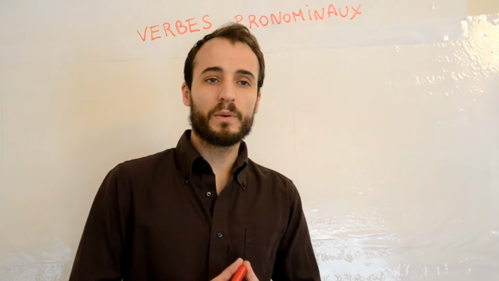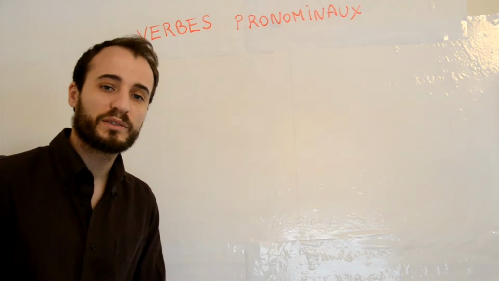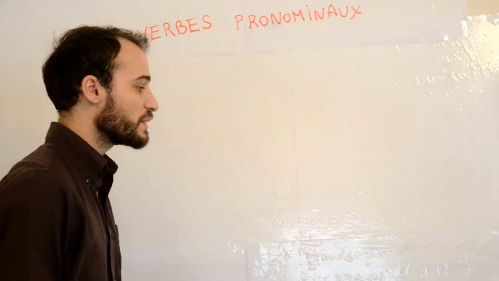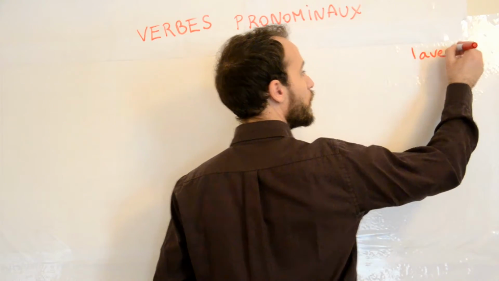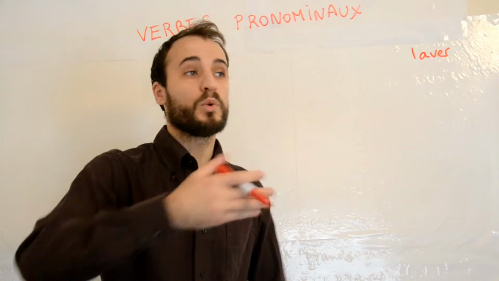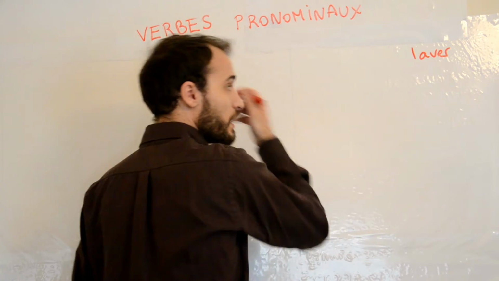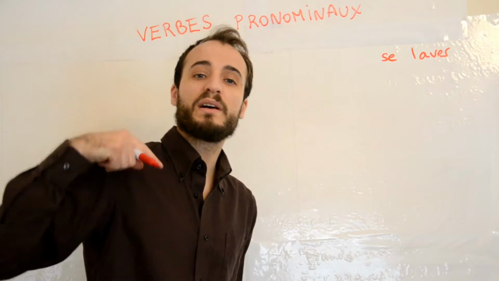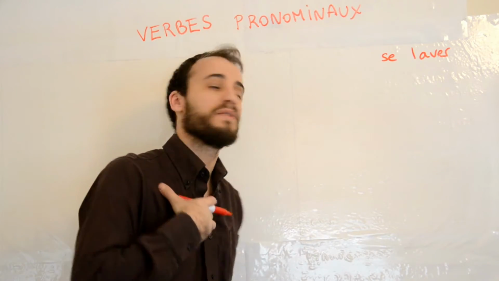So the verbes pronominaux are verbs that are using another pronoun. So in fact they got two pronouns when they are conjugated. So for instance, if you take the verb laver, to wash, so you wash either someone or something, you can wash your car for instance, that is a normal verb, right? Laver. Now if I put se laver, that would mean to wash oneself. Okay, so you can see that is a pronoun, oneself, se laver.